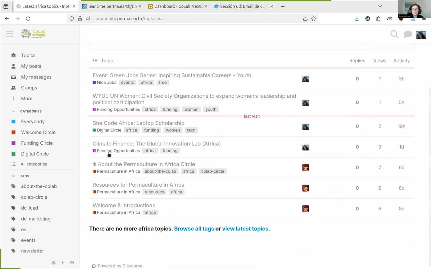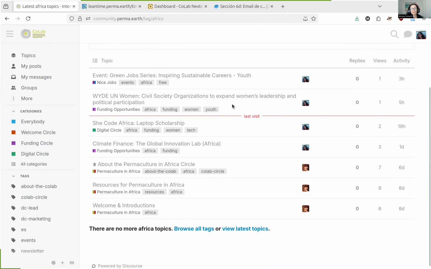So for example, you can see there's a funding opportunity that's relevant to people in Africa. There is a scholarship, there's an event, and there's also a job there. So as we go forward, there will be more and more posts that are tagged Africa, right? And these are specifically targeted for people who are on the African continent. There could be in the future also other tags that are relevant to specific countries. For example, a tag for Malawi would only show stuff that's relevant to Malawi.